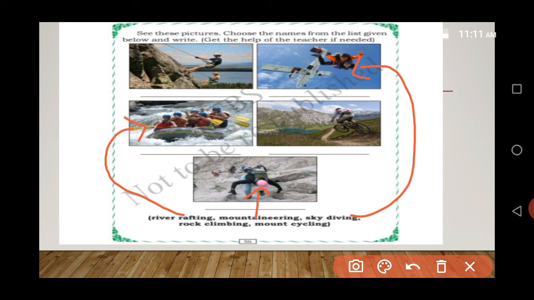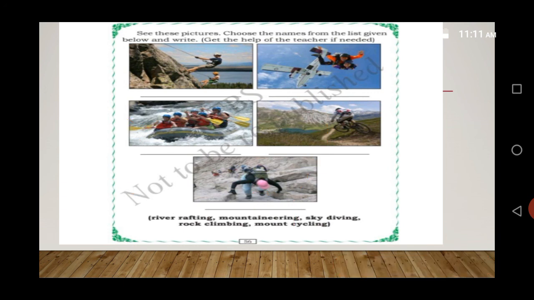Okay, and mountain cycling, which one? Where you can find the cycling. Yes, students. So what is left? Rock climbing. Yes, I hope you understood this.